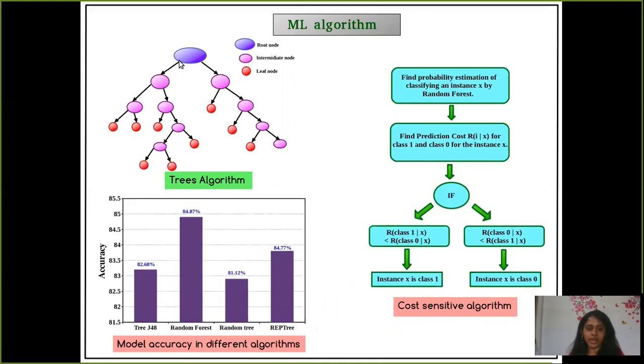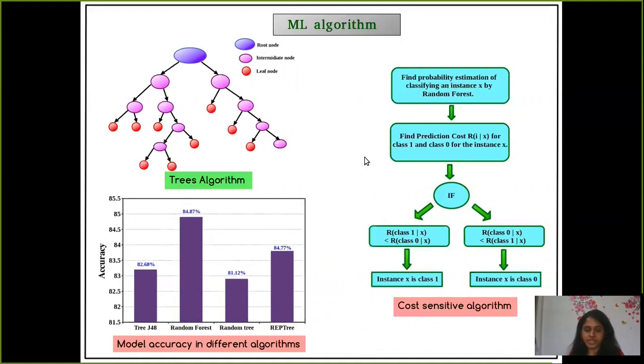And in this process, one can actually reach the leaf node where all the instances should belong to the same category. We have considered different trees algorithms like J48, random forest, random tree, and REP tree. And we found that for random forest, the accuracy is the best. So we consider random forest for our further prediction.